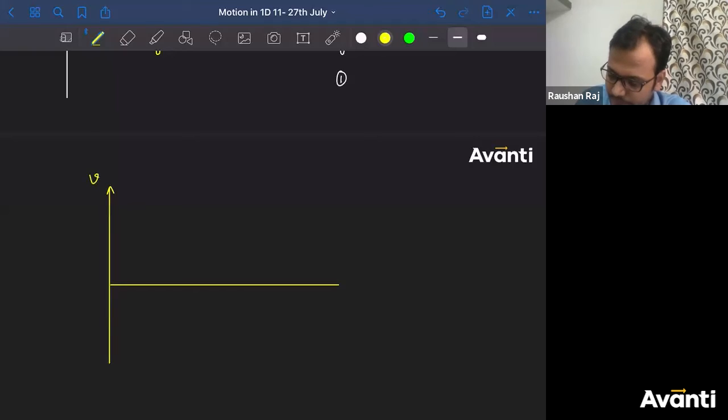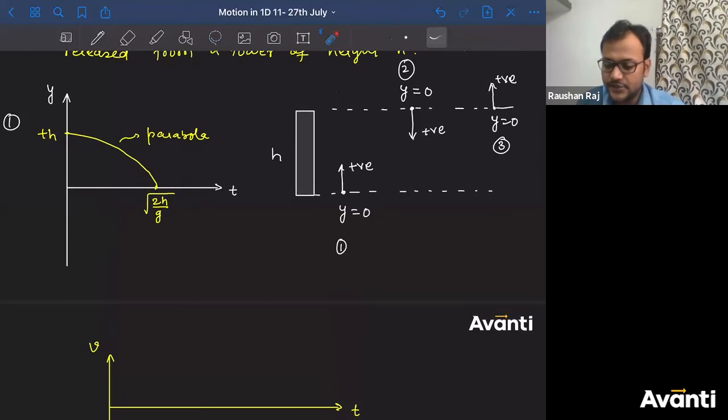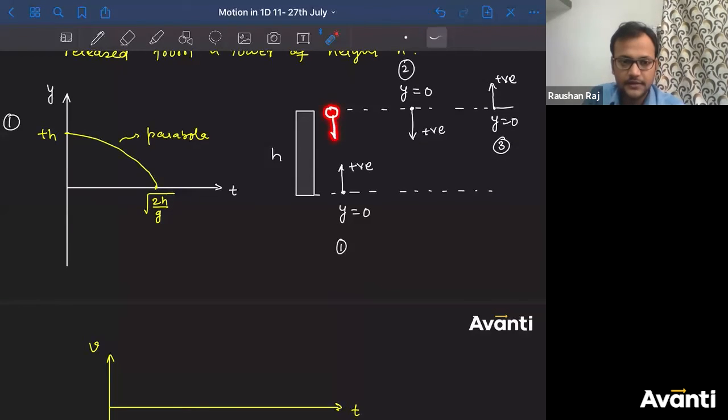This is v, this is t. Can I say, guys, that throughout the motion the velocity is negative here? Can I say throughout the motion the velocity is negative because the particle has been released from here? So the particle is going down throughout the motion, because the upward direction is positive and the particle is coming down. So throughout the motion, the particle's velocity has a negative sign.